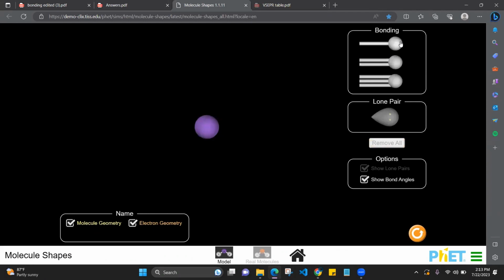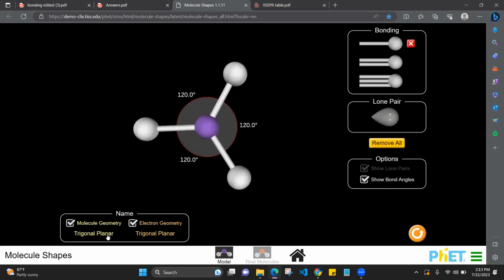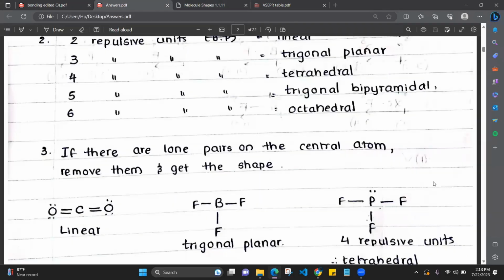Boron, sorry, and then 3 bonds. 1, 2, 3. What's the shape? Trigonal planar. Electron geometry is also trigonal planar. And the bond angles will be 120. Right? So trigonal planar. Now you all are having PF3.